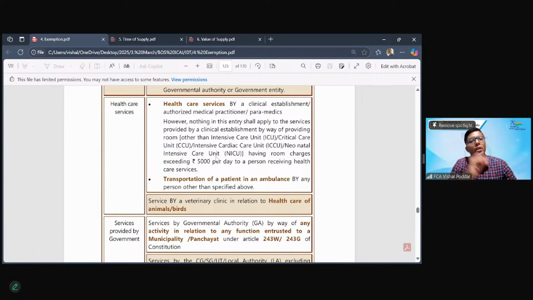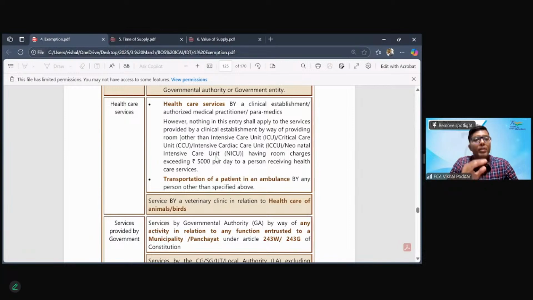Now in this, a few things have to be kept in mind. Point number one: only those services, all of these, which are provided to inpatients. Inpatients means admitted patients will only be eligible. If somebody is only coming for some testing or checking, which we call OPD, outpatient department, they are not admitted to my hospital. They are just coming for some regular follow-up checkup, etc.